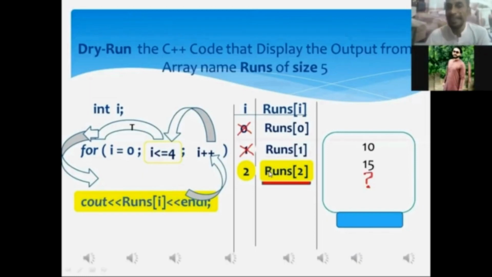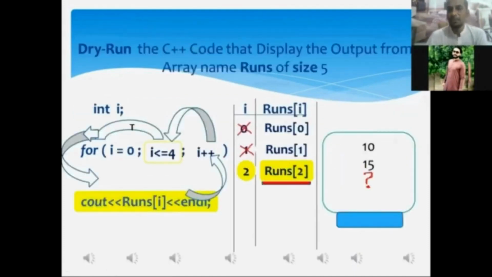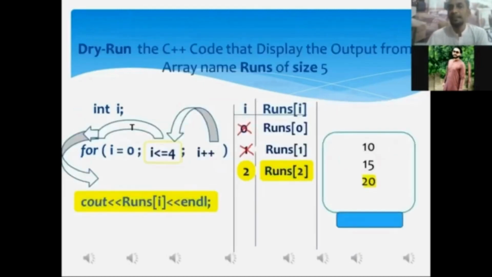In order to get the data value from the third memory location of the array, I am taking you to the memory structure of the array. Mr. Aftab, are you ready to go to the memory structure of the array? Yes, sir. Okay. What has been stored in the third memory location of the array? 20, sir. It means 20 must be displayed onto the screen. Now you can watch onto the screen. Has 20 been displayed or not? Displayed, sir. Okay, my dear Aftab.